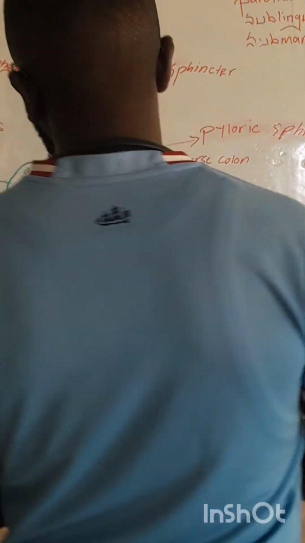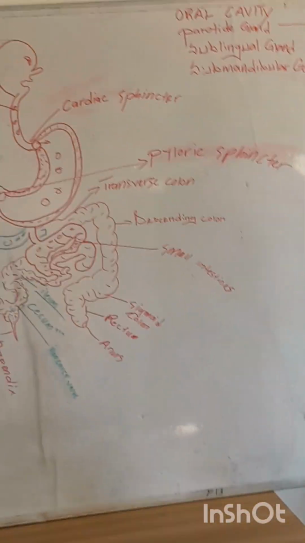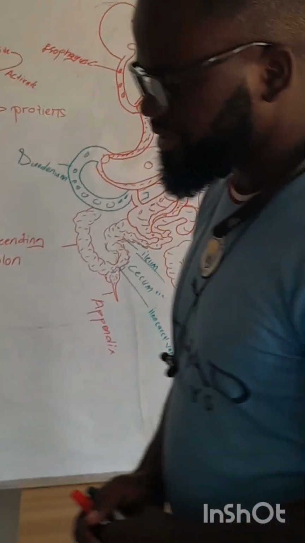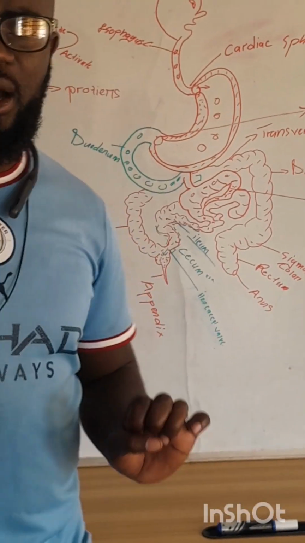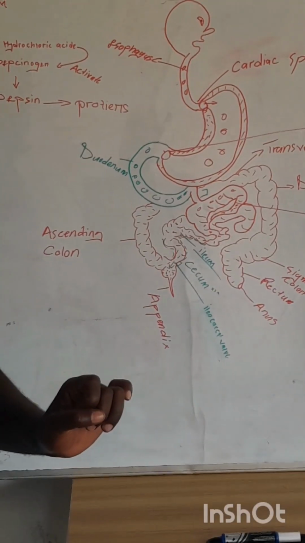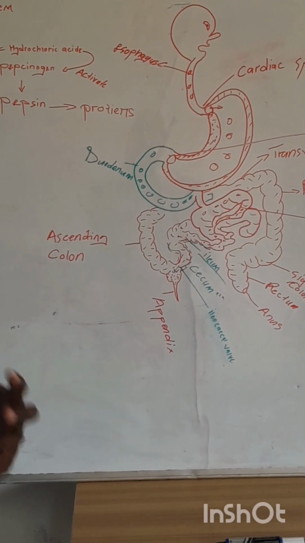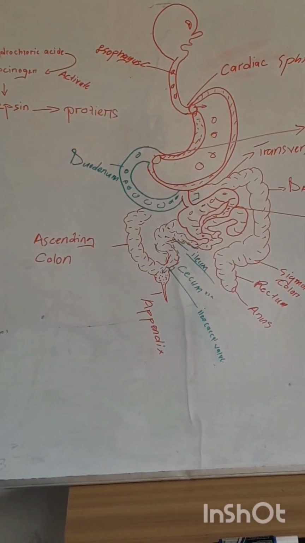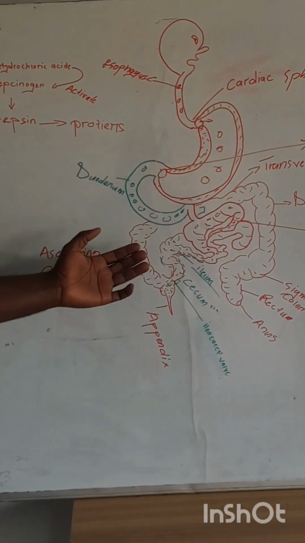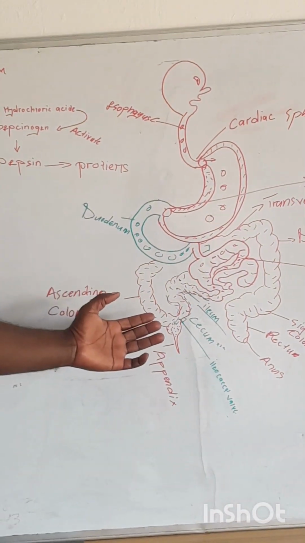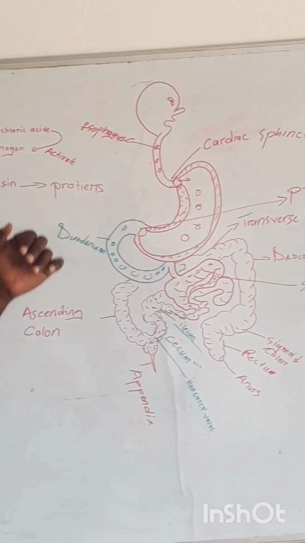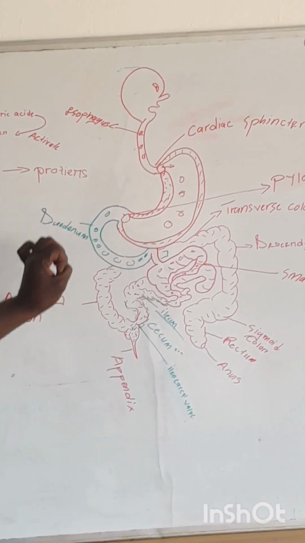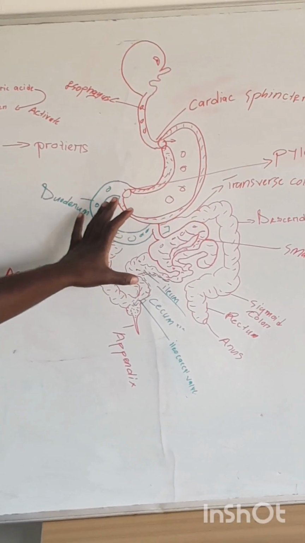Now, what usually happens in the large intestines? That is where we absorb water and indigestible stuff such as electrolytes. So we are absorbing water as well as electrolytes. Alright?